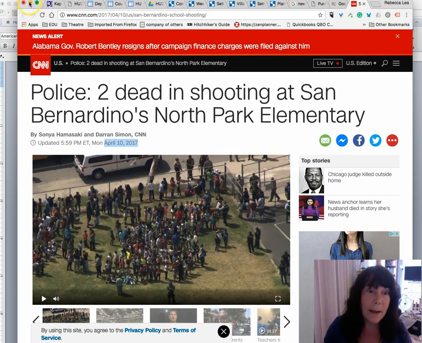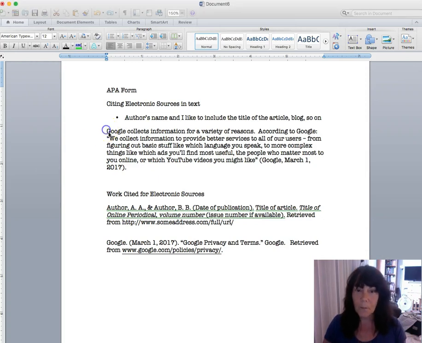So let's go back to my example here. All right, so I have basically quoted from Google, and here's my quote. And this would work the same if you're using a paraphrase as well. So after the quote, I have to follow the general rules for APA citation form. I have the author's name, in this case Google, and I have the publication date here. If you notice, I don't have a paragraph number and I don't have a page number because I'm really not given one, and I don't need to put that information down.